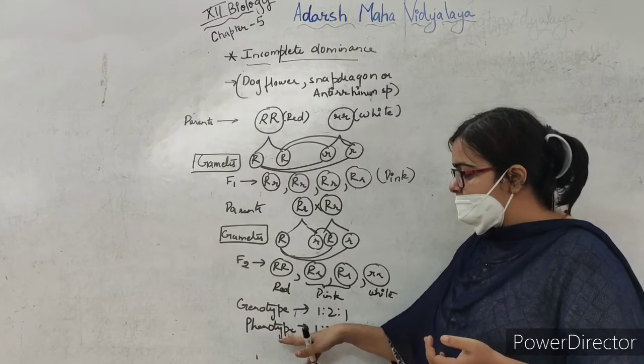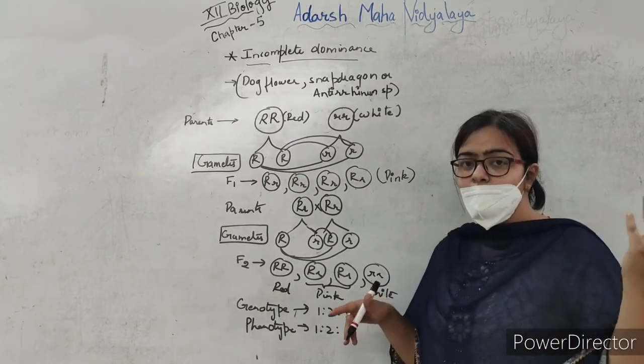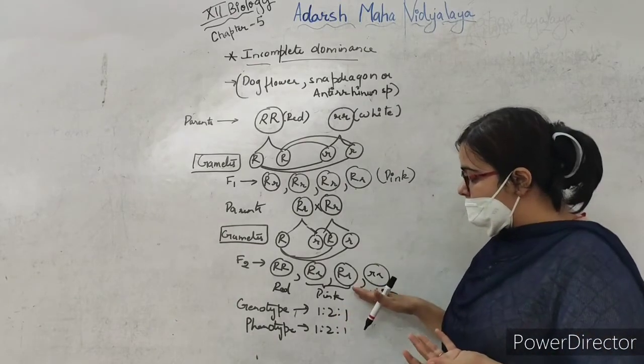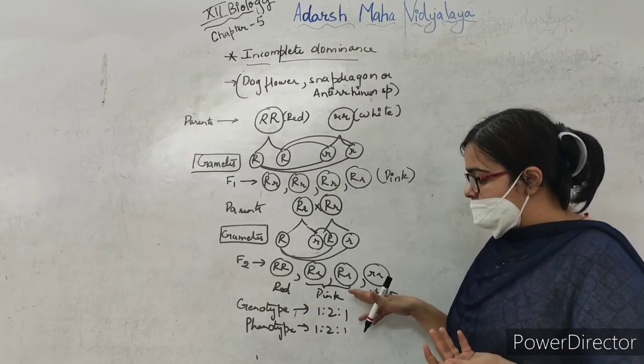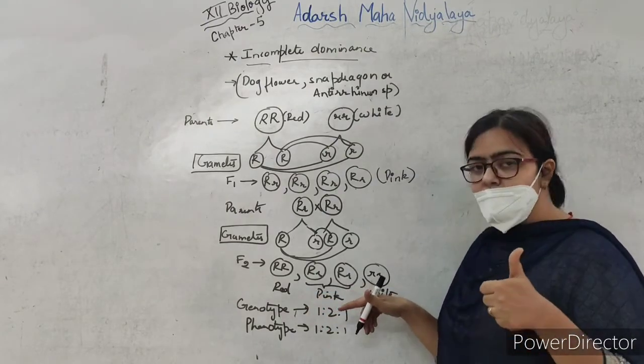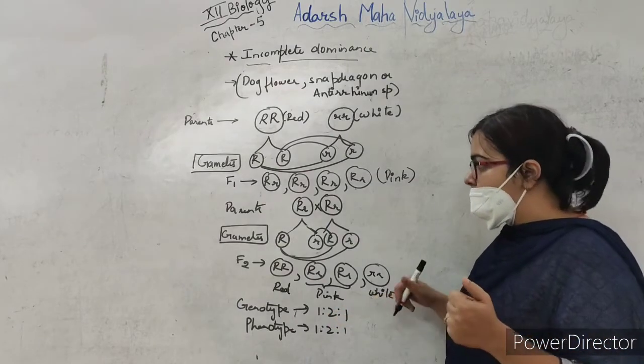The phenotype is 1:2:1 because one was red, two were pink and one was white. While in the monohybrid cross for tallness and dwarfness in pea plant, we got genotype 1:2:1, but the phenotype was 3 tall and 1 dwarf. But here we got a red flower, two pink flowers, and a white flower.